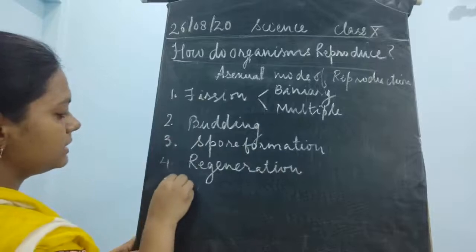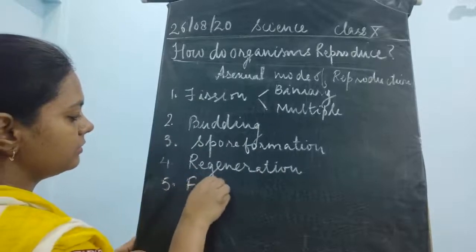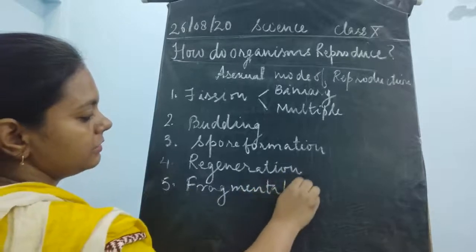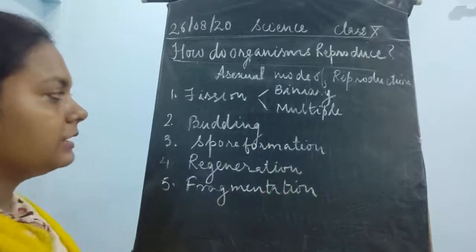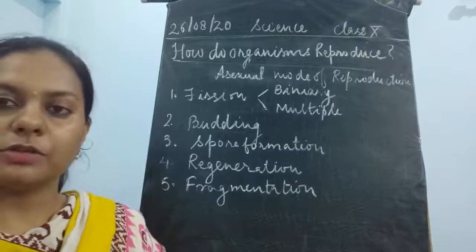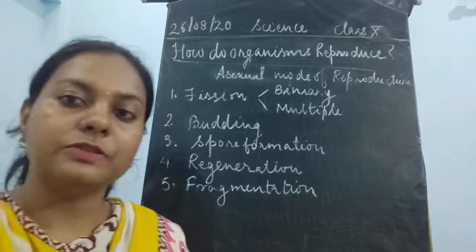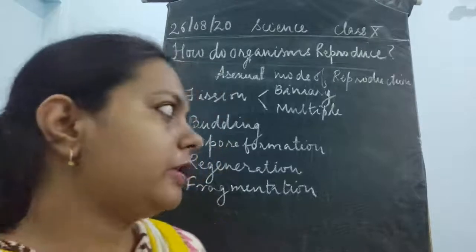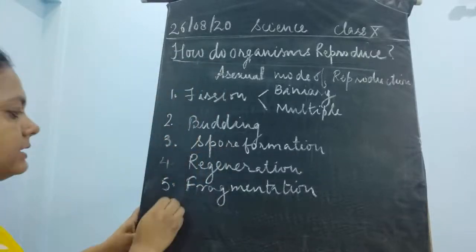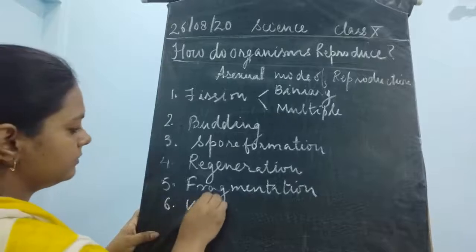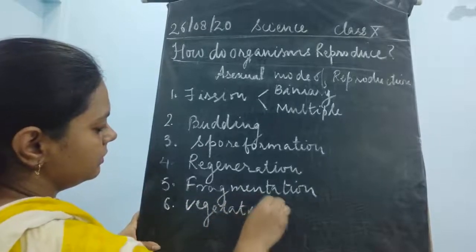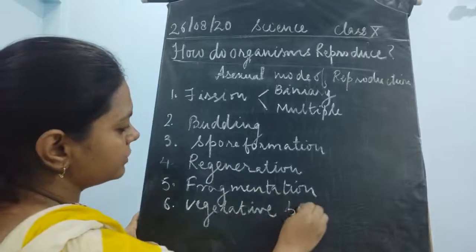Next is fragmentation. So these are the different types of asexual mode of reproduction. And the last type of asexual mode of reproduction is vegetative propagation.